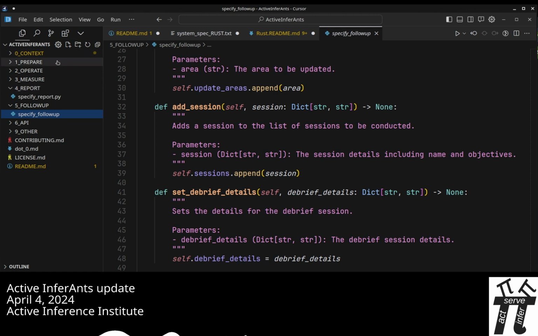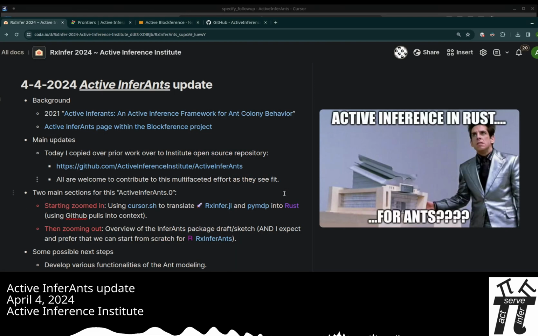So that's just one top-level folder scheme for multi-layer simulations like the Active InferAnts package has to be, and I look forward to hearing about some radically alternative starting points that we can also have in our colony. So, hope this is at least interesting to some of you.